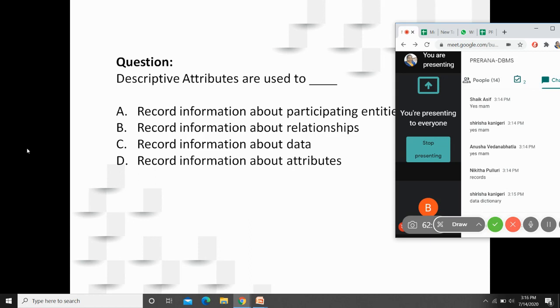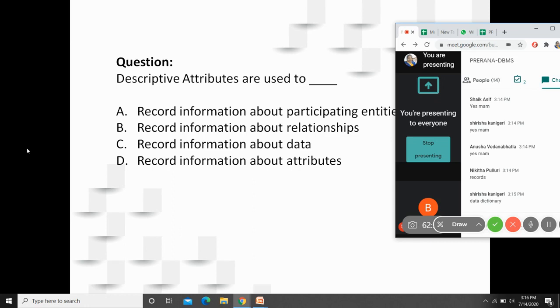In the table's description, if you describe a table, what will come? The table attributes, the constraints on them, the data types they have, the sizes they hold. Yes or no? So the table descriptions will provide the information about the attributes. So for this question, the answer is B.